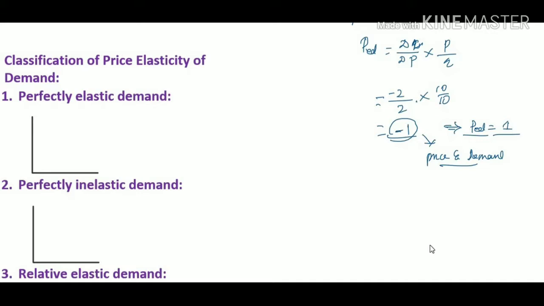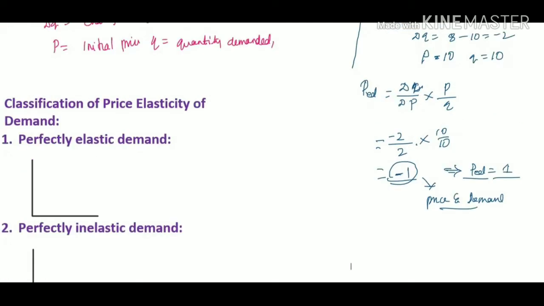Now we shall move to discuss the classification of price elasticity of demand. The degree of price elasticity of demand varies from one good to another. On the basis of this, price elasticity of demand can be classified as perfectly elastic, perfectly inelastic, relatively elastic, unitary elastic, and relatively inelastic demand. First we have to know the perfectly elastic demand.